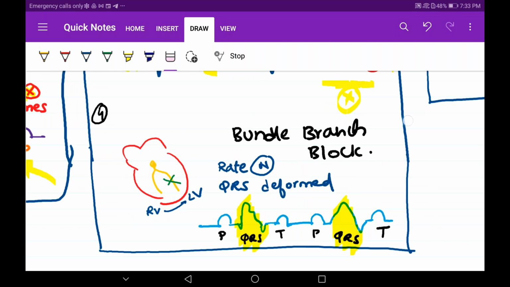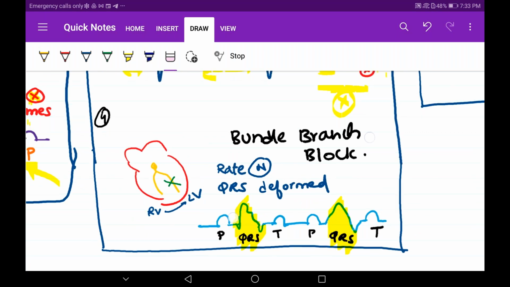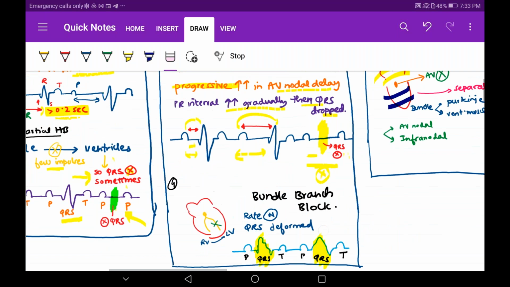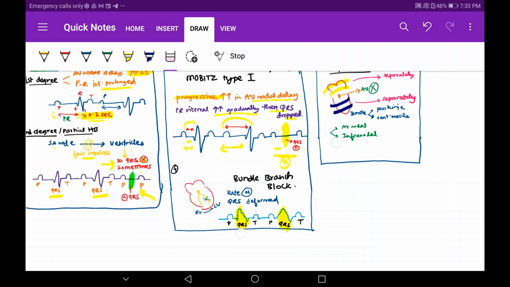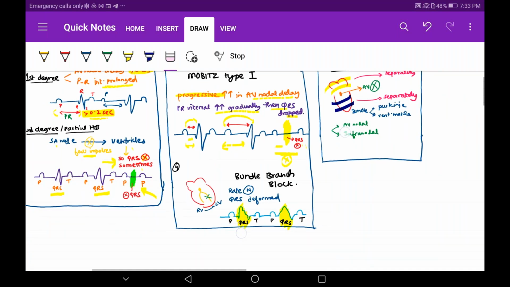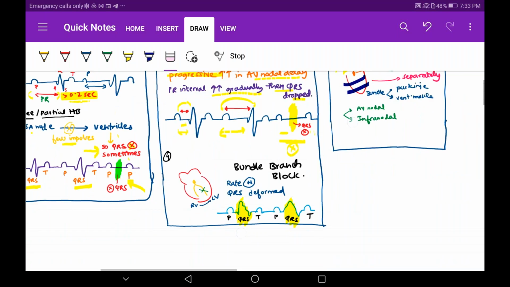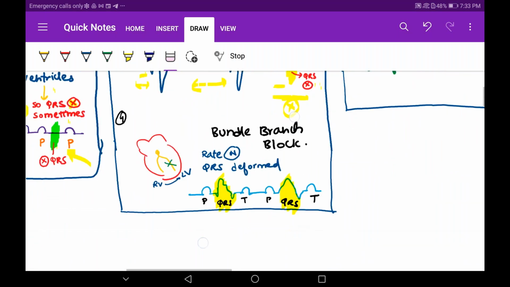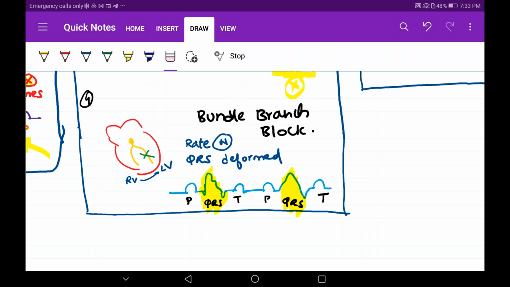Heart blocks. See, the moment you are drawing this ECG, the moment you are drawing these heart diagrams for understanding, the moment the examiner sees this, he will just put a tick. It will show that you know the information, you have understood the concept. Not writing in paragraphs and paragraphs, they will not at all read that.